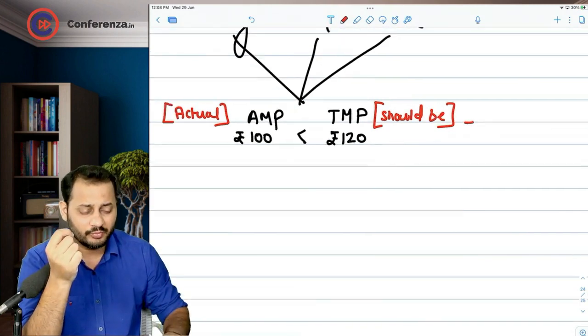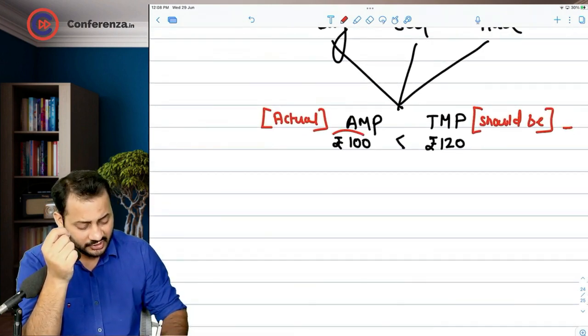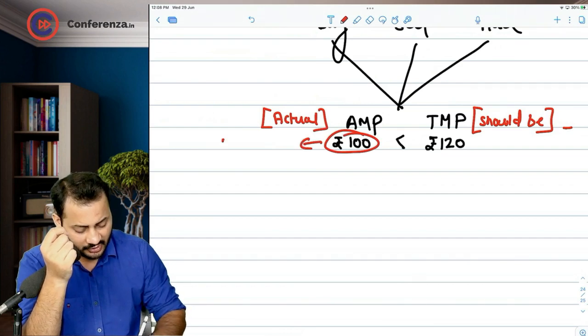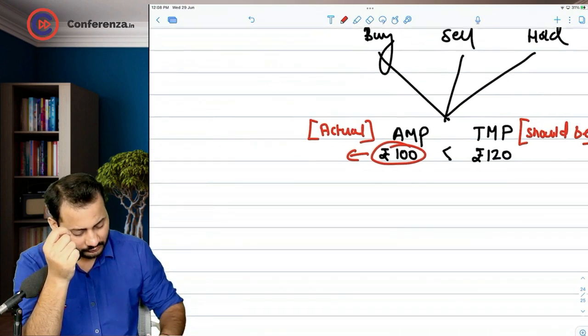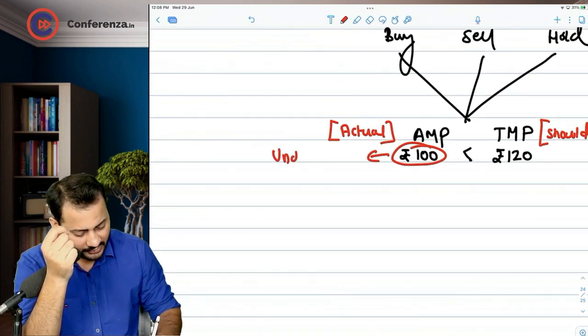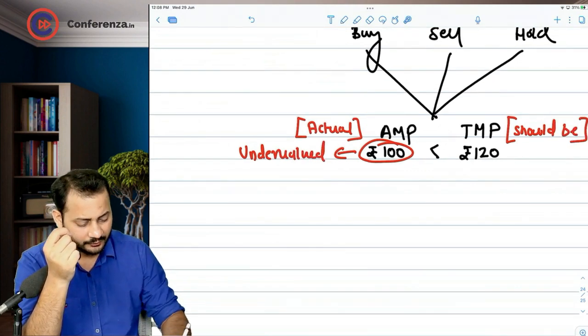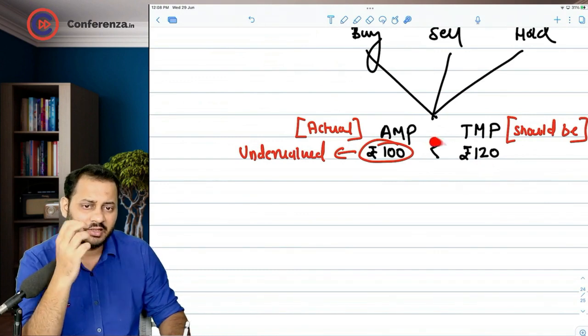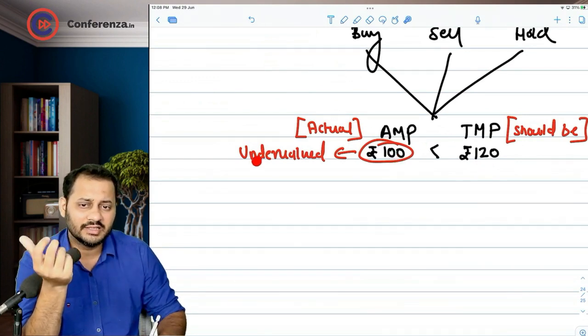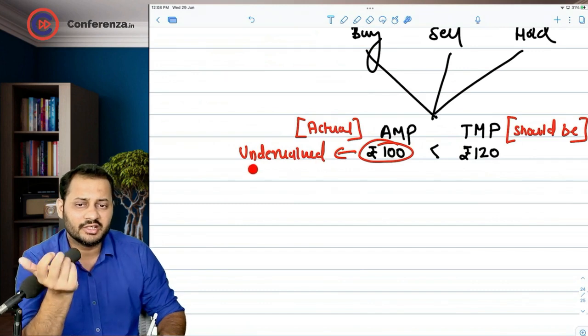Why are we going to buy? Because we will say that this 100 rupees share is undervalued. I will just write it down here, undervalued. What do you mean by undervalued? Proper valuation is 120, and if it is available at a lesser price than that, we will say the share is undervalued.